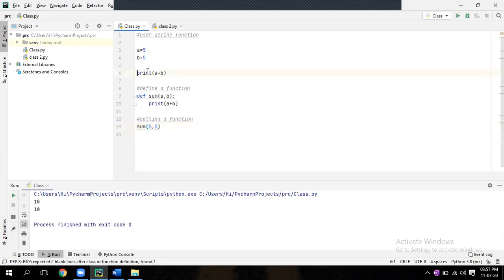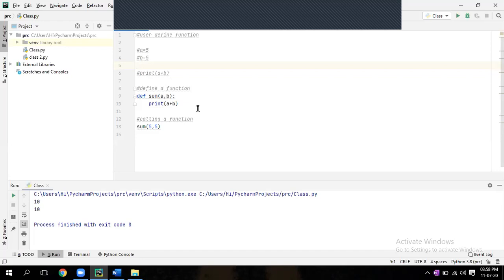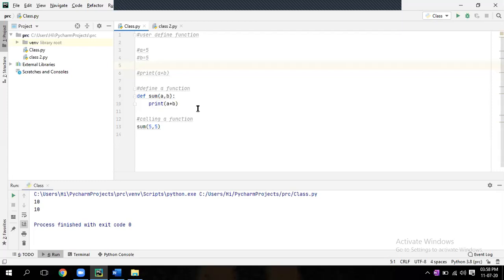So here, the same thing. To add two numbers, you can take two variables and print a plus b. That you can also do by creating a function. How to create? Just define the function, give some name and two arguments a and b, and write the code. Now you have to call that function. That's it. What is the function name? Sum, and pass some arguments. How many times you want, you can call it. No problem.